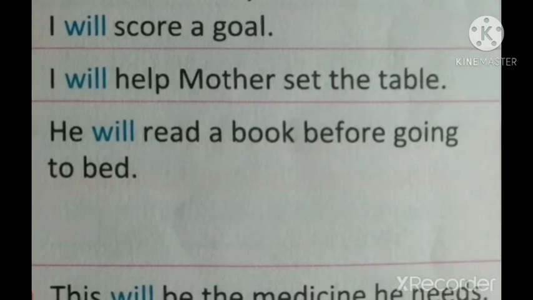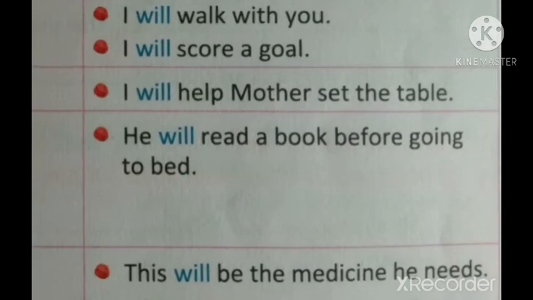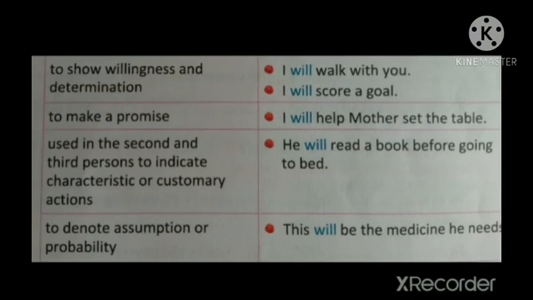That is used to show characteristics or customary action, that is a habitual action, right? Next one. This will be the medicine he needs. That is the assumption. So these are the functions and examples of will.